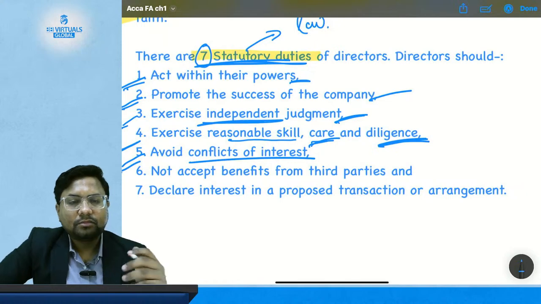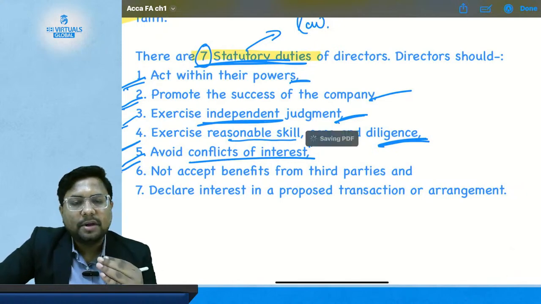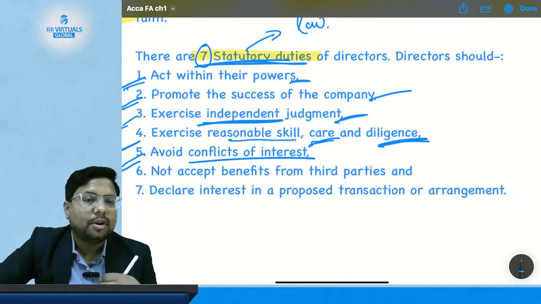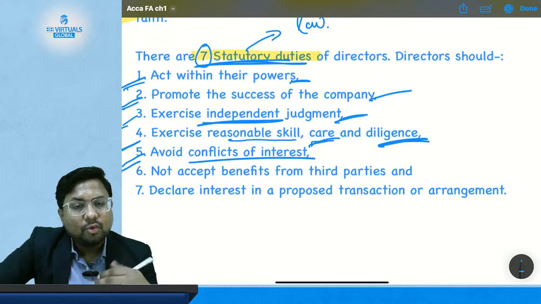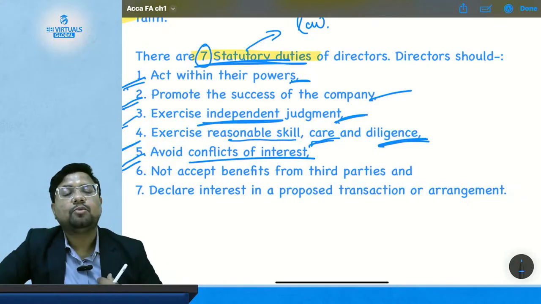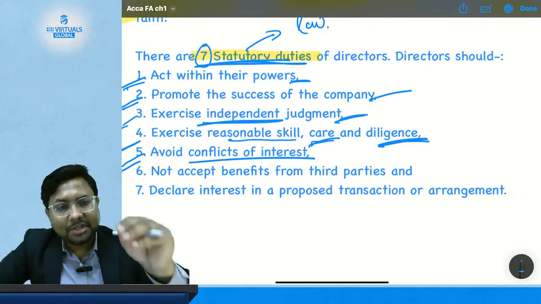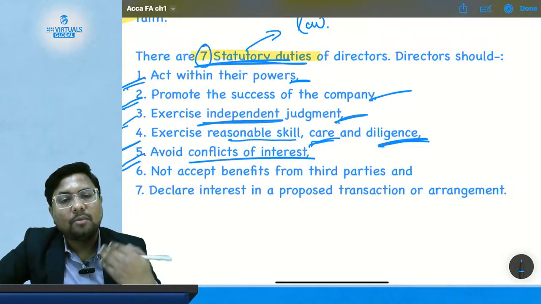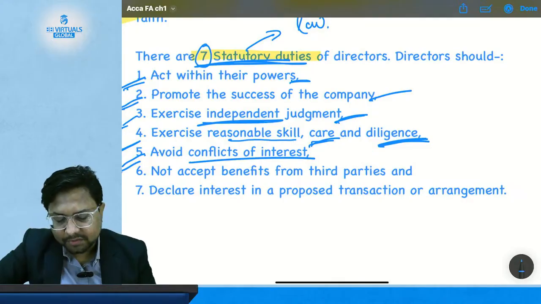Suppose the company is choosing the vendor to give an order, and one of the vendors is my friend. So if the company is going to choose that vendor, and I am pushing the company to choose this vendor only, this is a conflict of interest. So the director should avoid the conflict of interest.